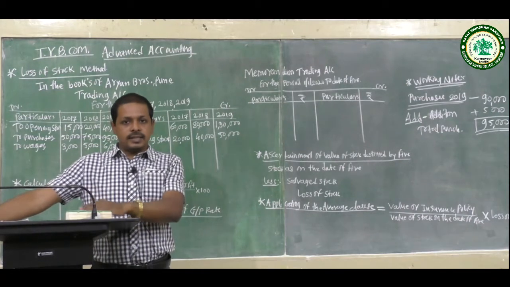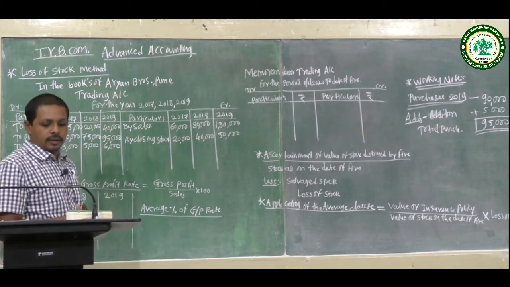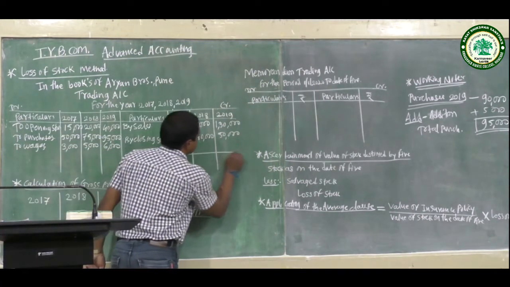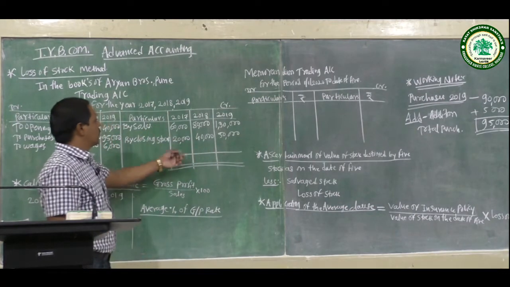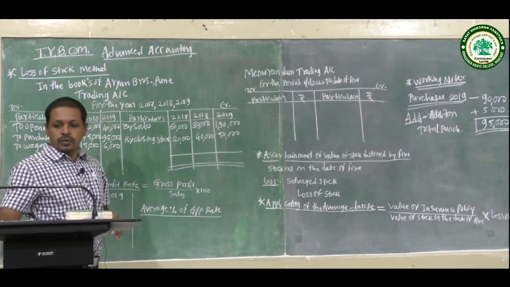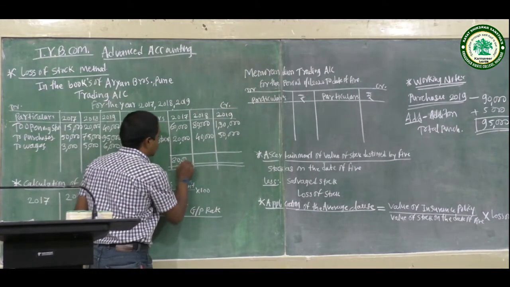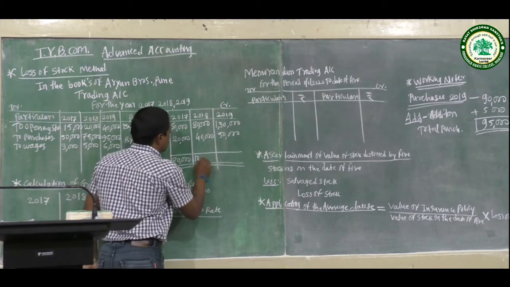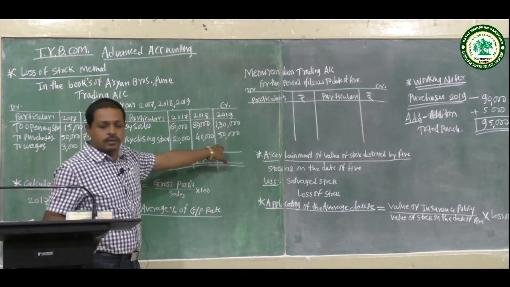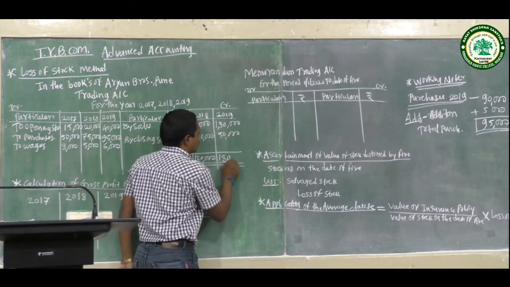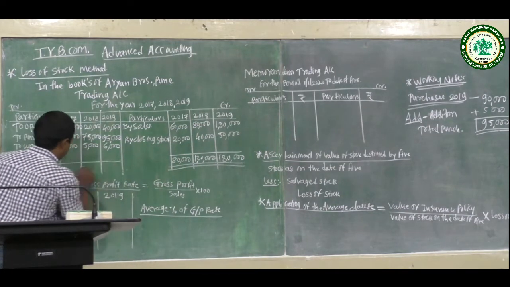After the adjustments, the trading account is closed year-wise, and the totals are 80,000, 1,20,000 and lastly 1,80,000. Next we calculate the gross profit rate.